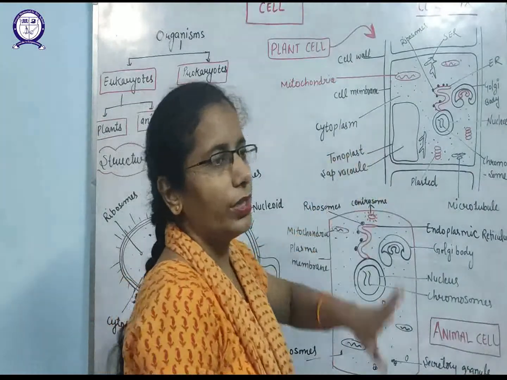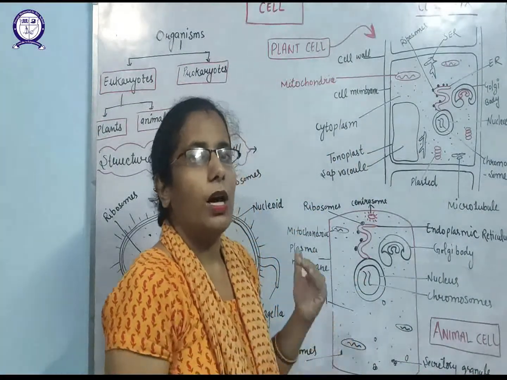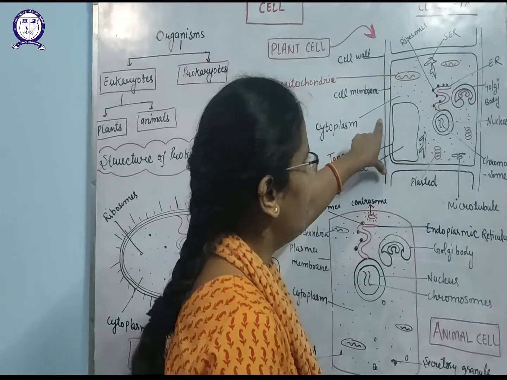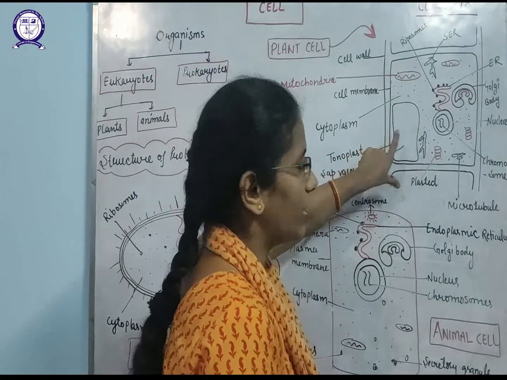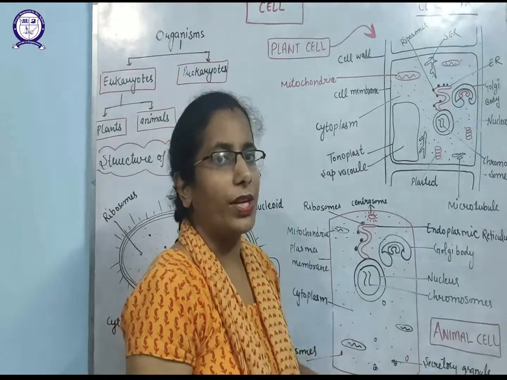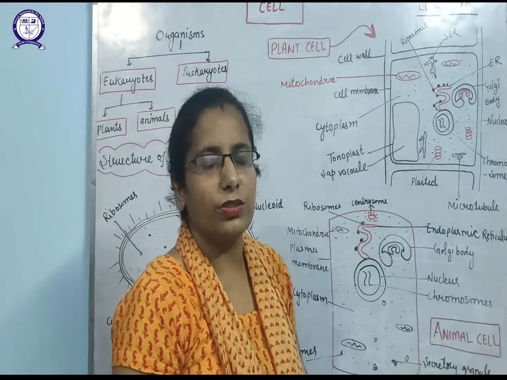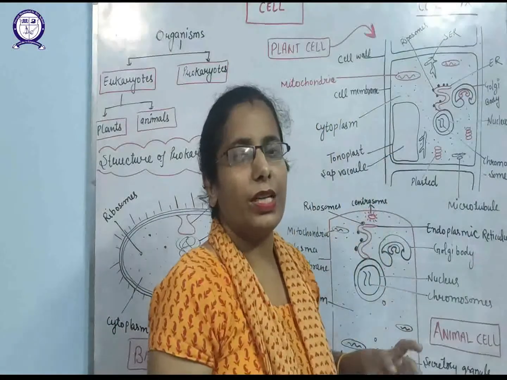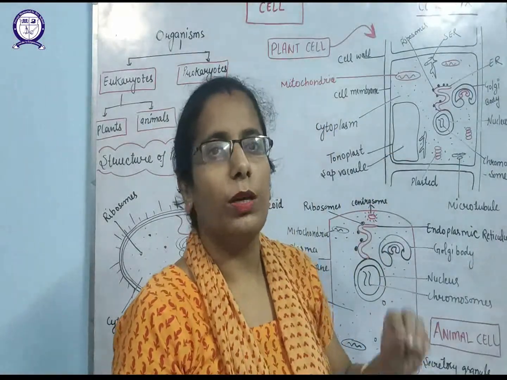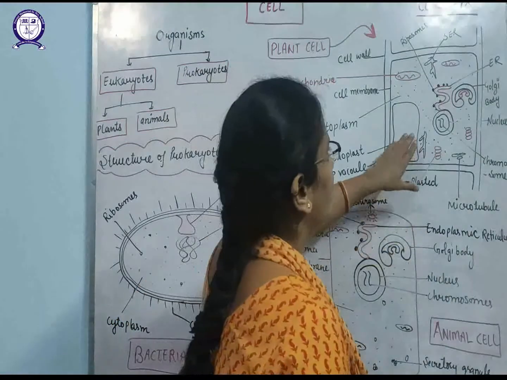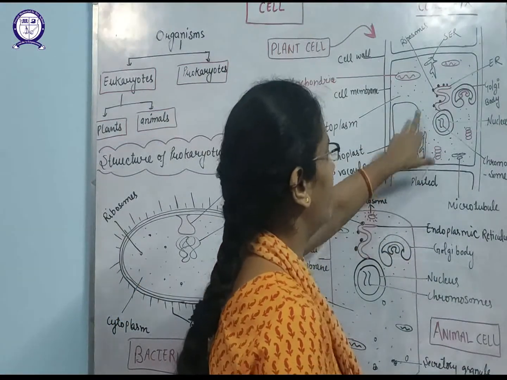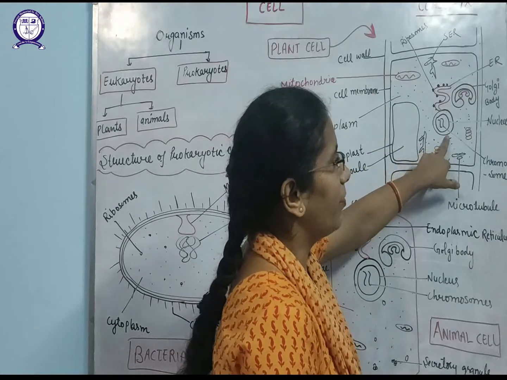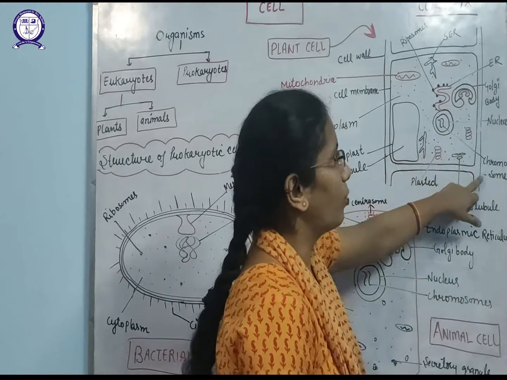In the plant cell, you already know that the outer covering is the cell wall. So this outer layer is known as the cell wall, and the inner layer is known as the cell membrane. The cell wall mainly provides protection to the plant in extreme conditions or from the external environment. The cell membrane helps in the selective passing of material into the cell. This is the cell sap, which is covered by one layer known as the tonoplast. On one side there is the nucleus that has the chromosomes.